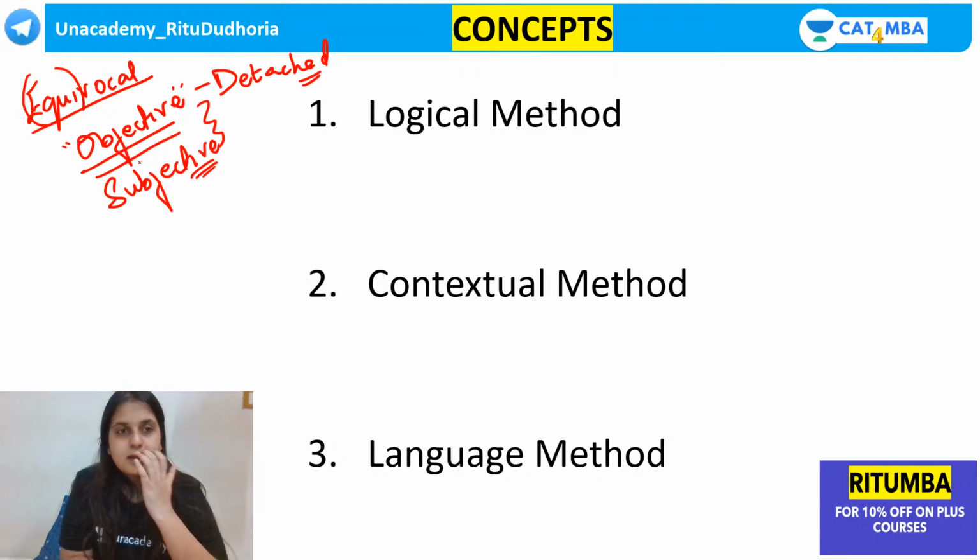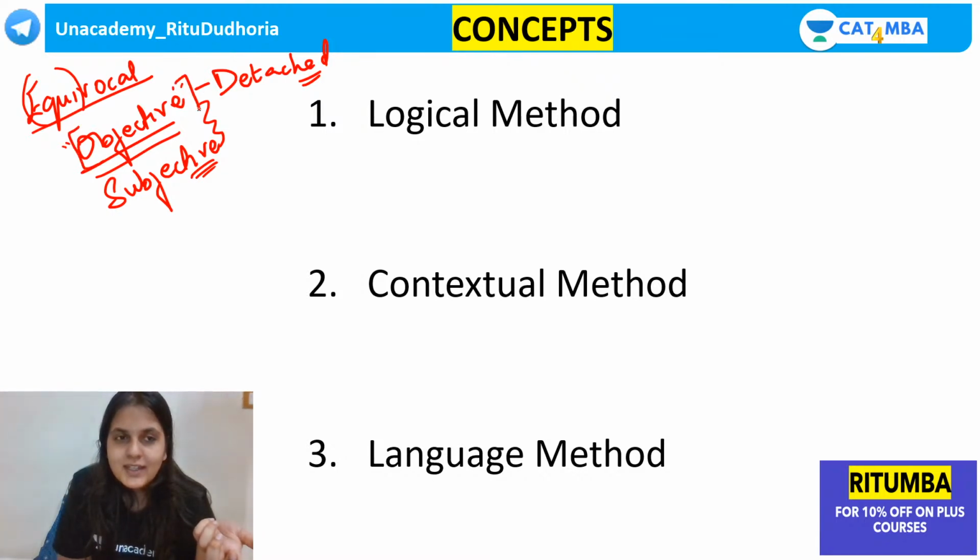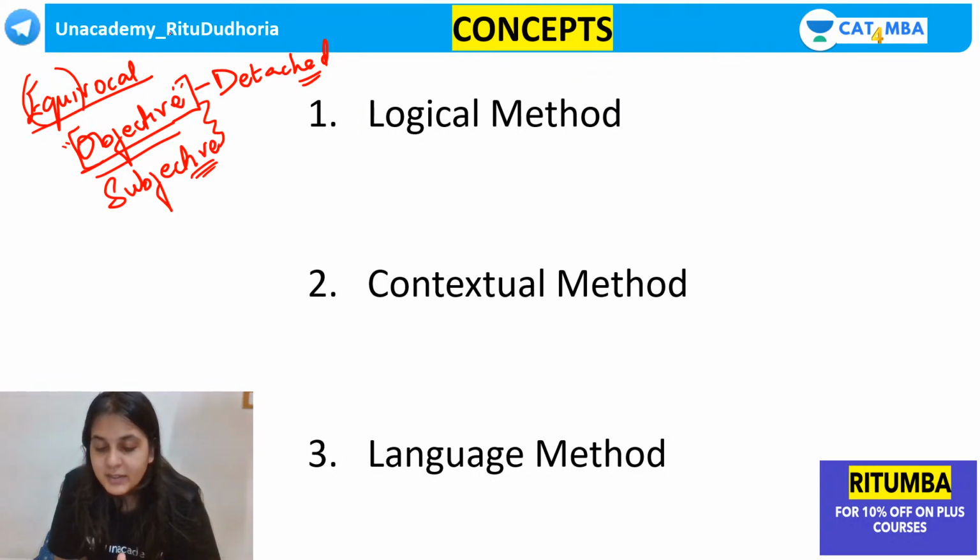When you say objective tone or detached tone, for example, as a journalist, you need to be objective. You need to be detached, but you should not be equivocal. Equivocal means your mind is not made up and it can be influenced or swayed in any direction. Did you understand my point, guys? Yes or no? Did you get my point, Azad? You're okay with anything? Got it. Okay, very good.